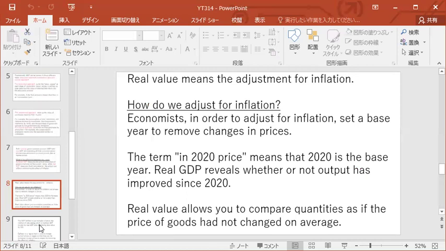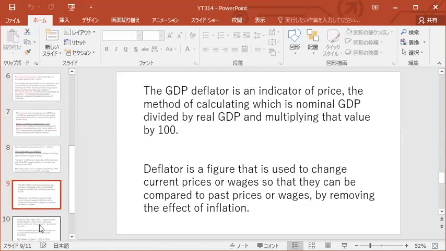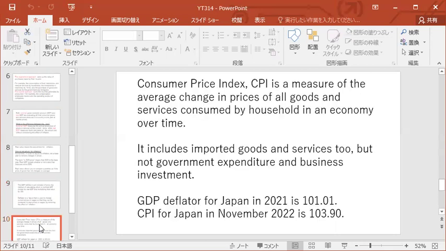Real value allows you to compare quantity as if the price of goods has not changed on average. The GDP deflator is an index of prices, the method of calculating which is nominal GDP divided by real GDP and multiplied by 100. A deflator is a figure that is used to change current prices and wages so that they can be compared to past prices and wages, removing the effect of inflation.